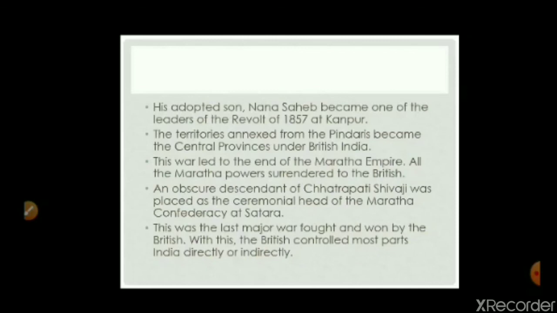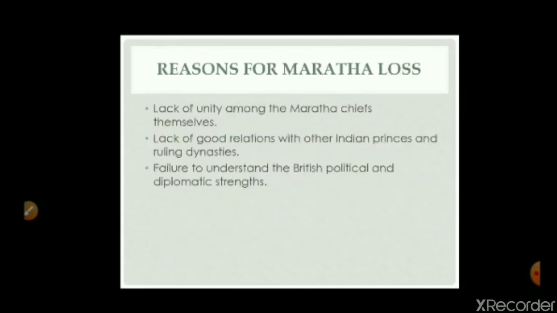The territories annexed from the Pindaris became the Central Provinces under British India. The war led to the end of the Maratha Empire. All the Maratha powers surrendered to the British. An obscure descendant of Chhatrapati Shivaji was placed as the ceremonial head of the Maratha Confederacy at Satara. This was the last major war fought and won by the British. With this, the British controlled most of India directly or indirectly. So these were the results of the Third Anglo-Maratha War.